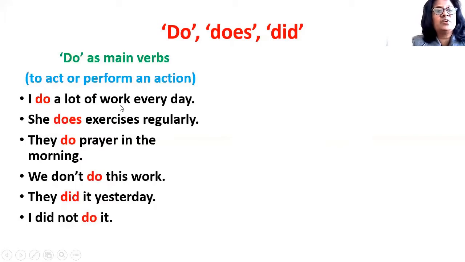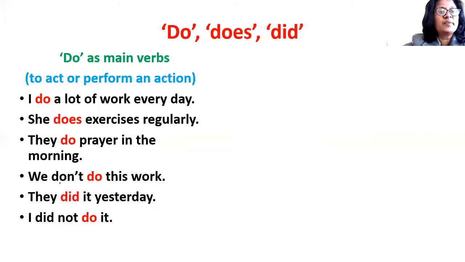Examples: I do a lot of work every day. So I do means I perform. She does exercises regularly. They do prayer in the morning. We don't do this work. So here there are two do's, or there are double do's.